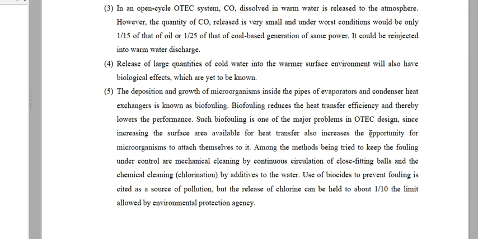However, if we try to capture this chlorine and release it in small quantities, then it cannot be a problem.